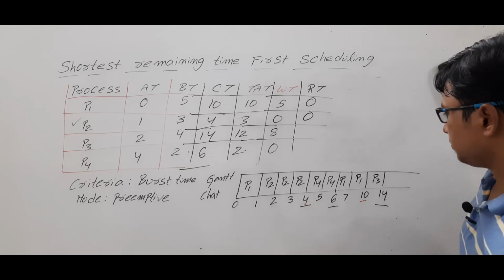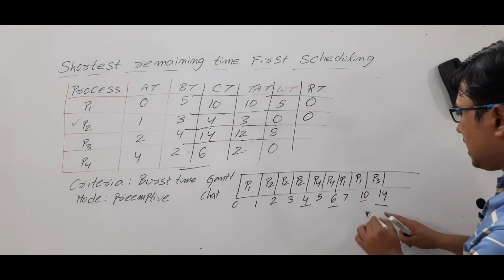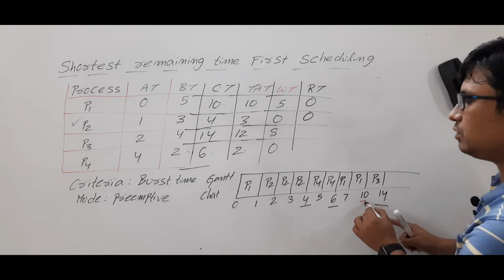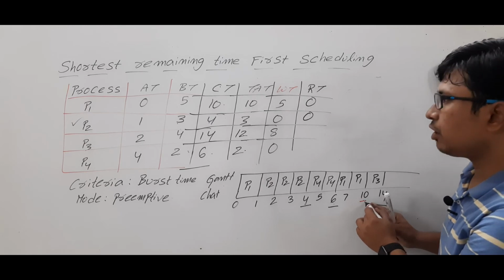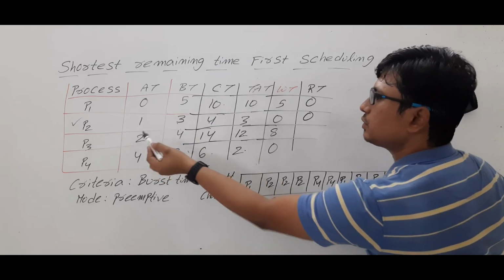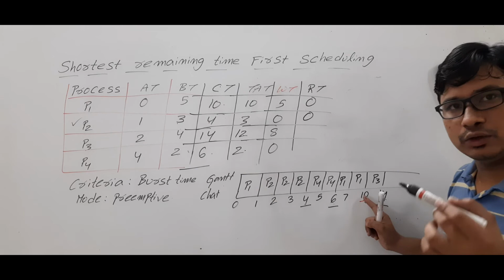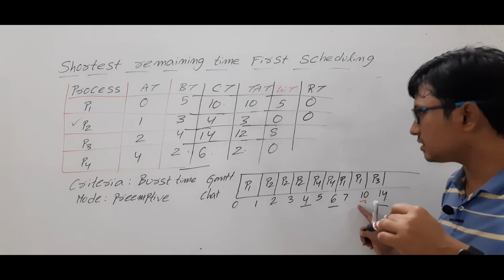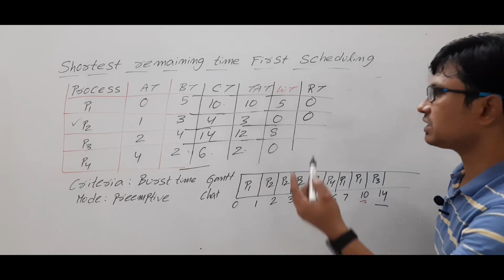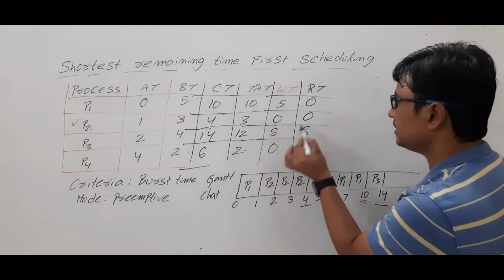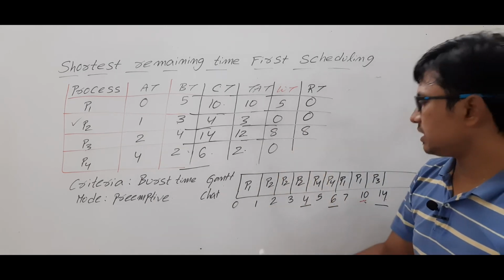Processor P3 has entered the running state only at 10 units of time. Are you able to understand it or not? It has arrived at 2 units of time, but it has entered into the running state at 10 units of time. Its arrival time is 2. So 10 minus 2 is 8. Are you able to understand it or not?